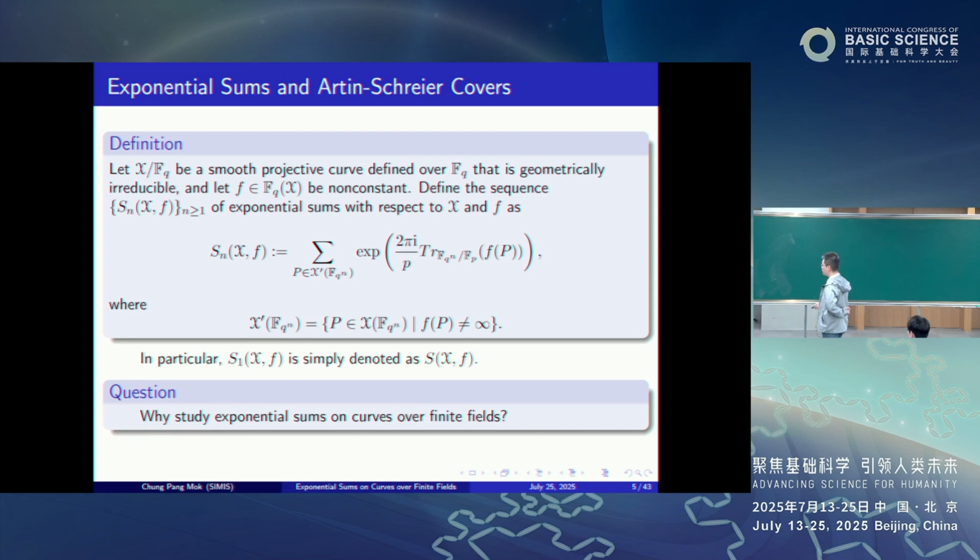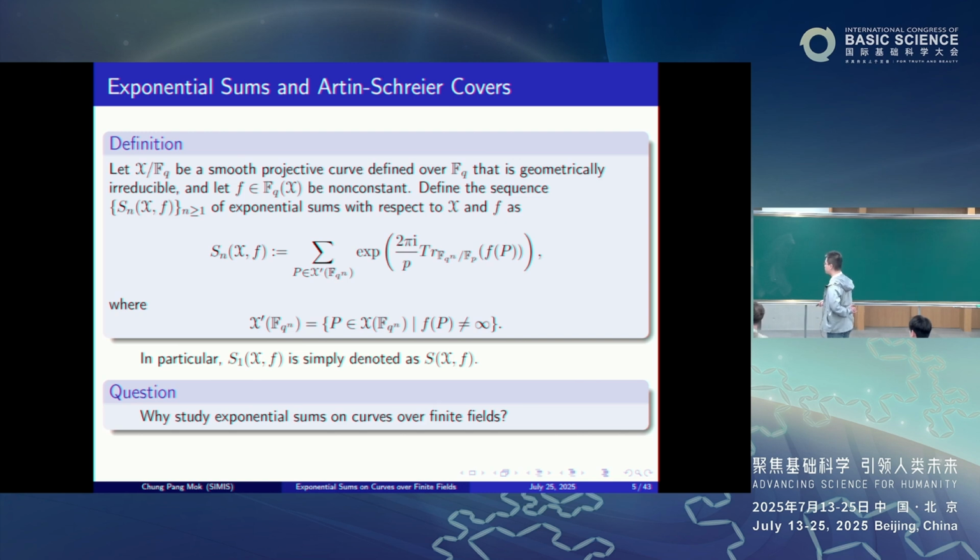F_{q^n} is of course the unique degree n extension of F_q inside F_q bar. Here P ranges over the set of F_{q^n}-rational points of X that do not belong to the polar locus of f, mainly where the value of f at such a point P is not infinite. This set is denoted X prime of F_{q^n}. In particular, when n is 1, this exponential sum is denoted simply S(X, f).